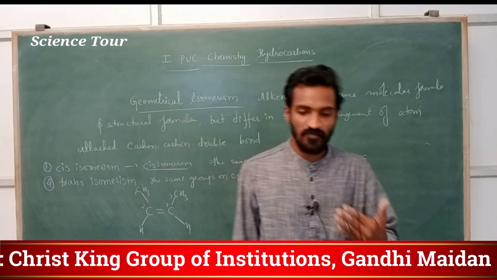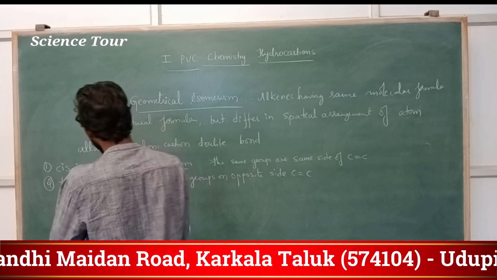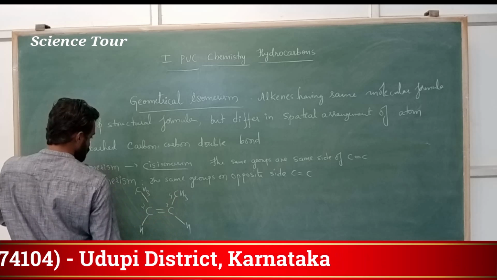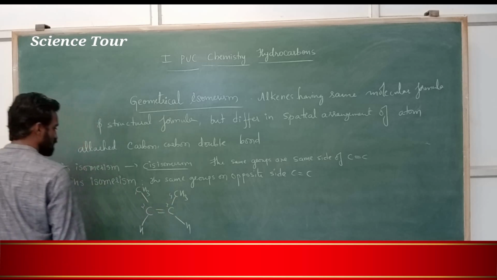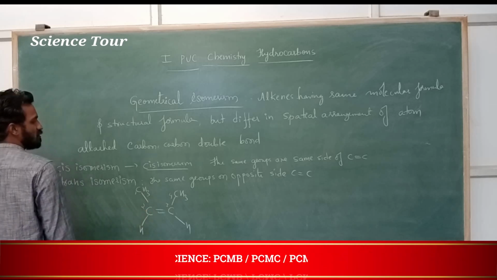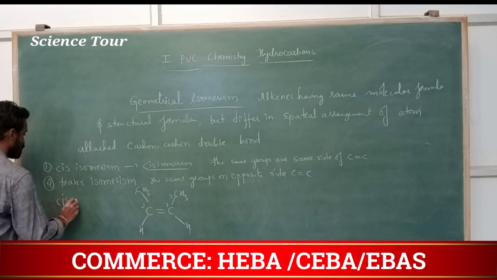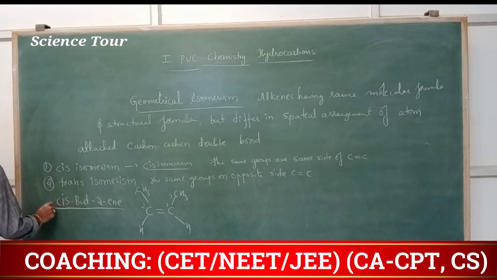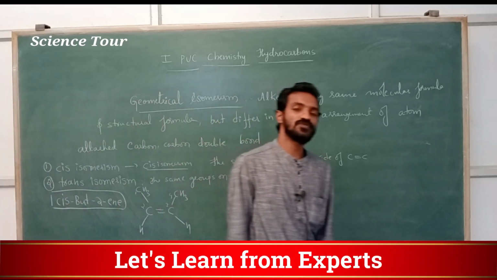What is the name of this compound? It is important, my dear students. How to name? Here you start from here: 1, 2, second carbon, third carbon, fourth carbon. Okay. First, second, third, fourth. You can start from here also. First, second, third. Both are the same. How to name? 4 carbon atoms. In the second position, a double bond is there. Then you are calling it cis, but-2-ene. Cis you have to write at the beginning. Cis but-2-ene.